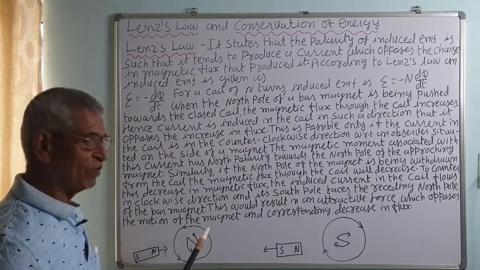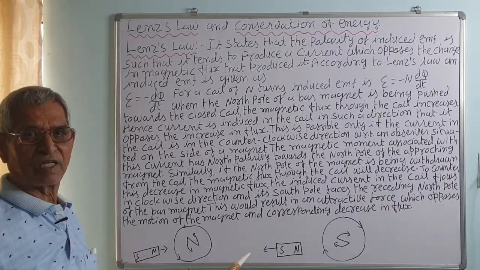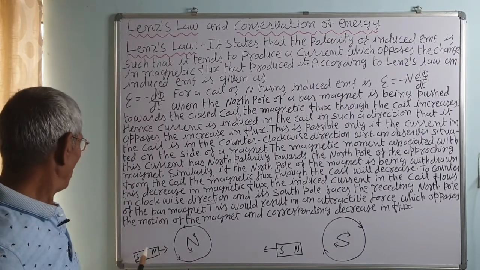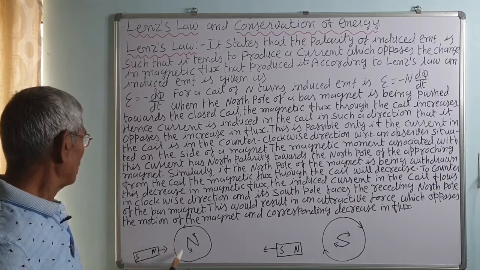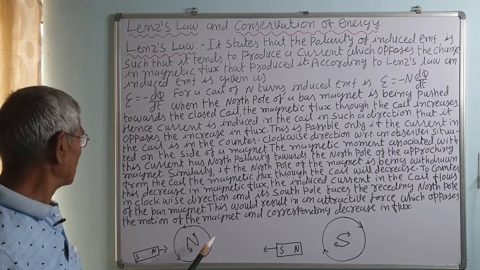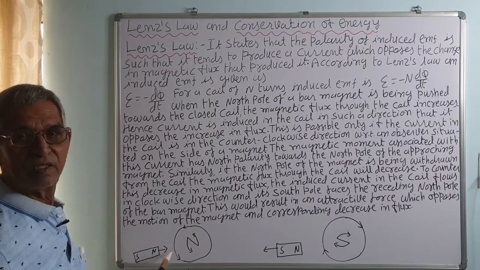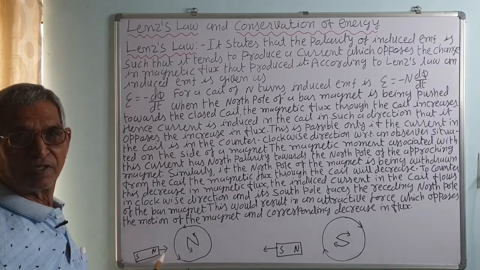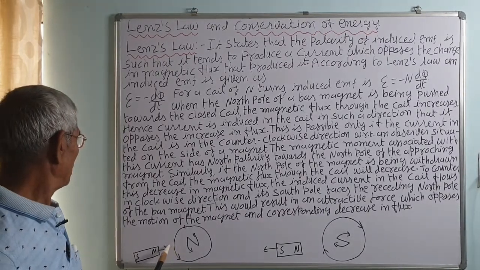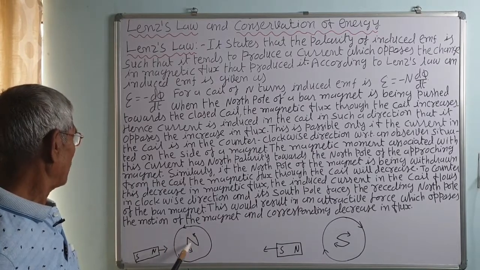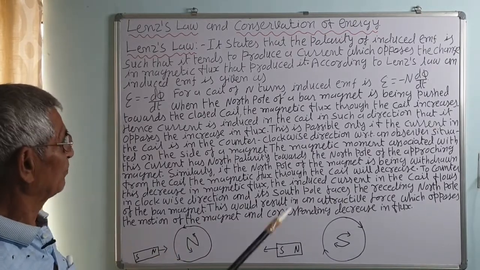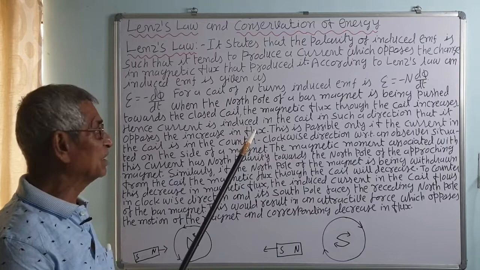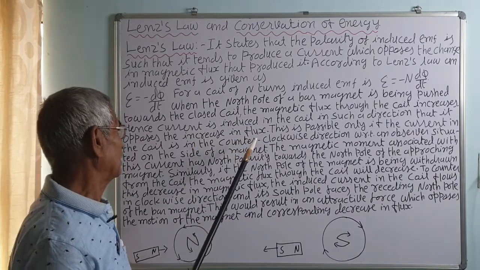Whenever there is a change in the magnetic flux linked with the circuit, an induced EMF is generated, which lasts so long as the change takes place. When flux increases, the induced EMF and hence the induced current is such that it opposes the increase in the flux, that is, it tends to decrease the flux. How is it possible? It develops a north pole toward the magnet side in such a direction that it opposes the increase in the flux.